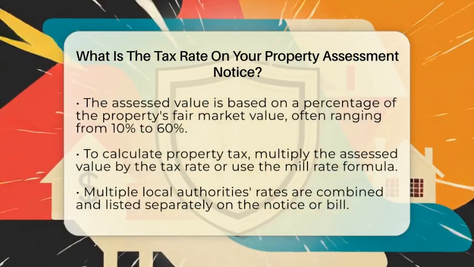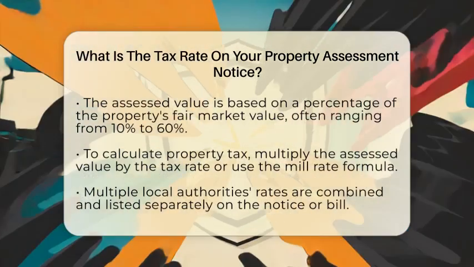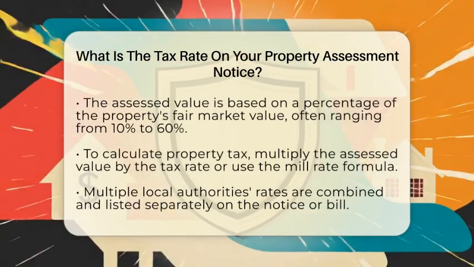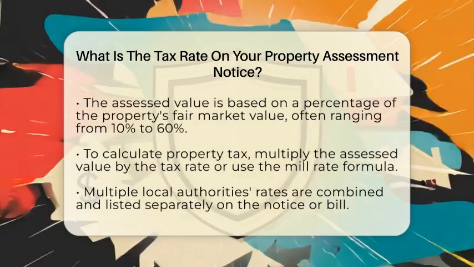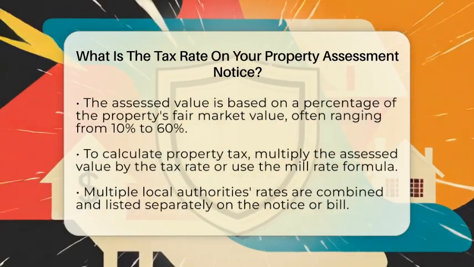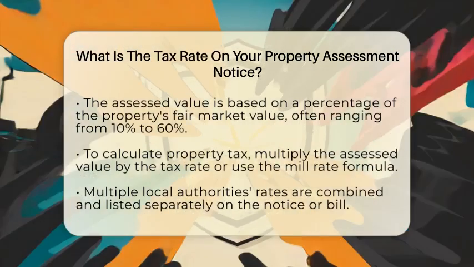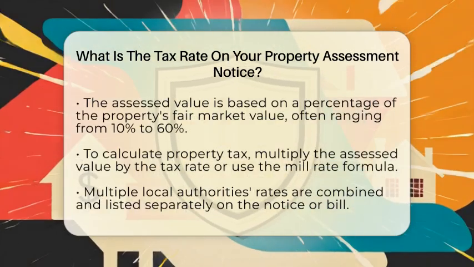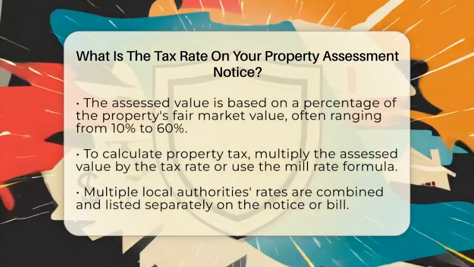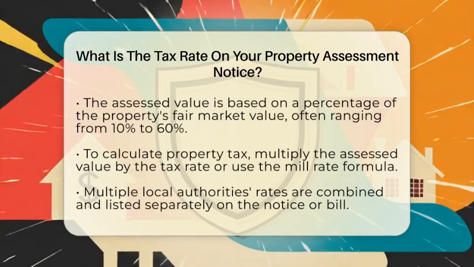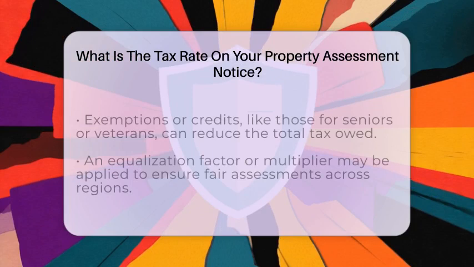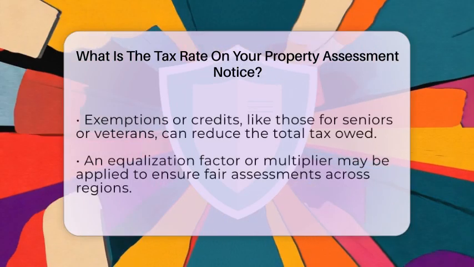To figure out your property tax, multiply your assessed value by the tax rate. So if your assessed value is $100,000 and the rate is 1.5%, your tax would be $3,000. Alternatively, if the rate is 15 mills, you divide your assessed value by 1,000 and then multiply by 15, which also gives you $3,000. Your total tax rate might include rates from multiple local authorities.